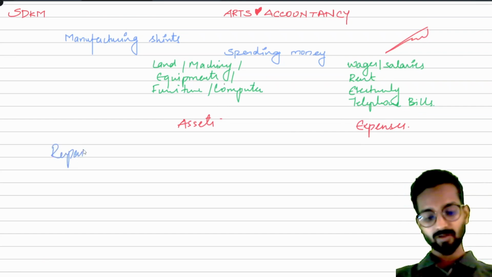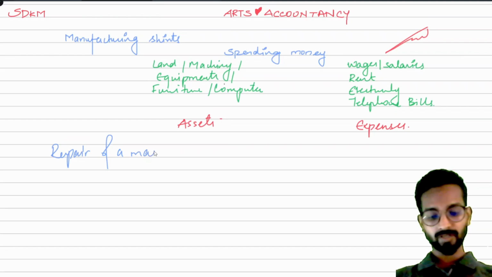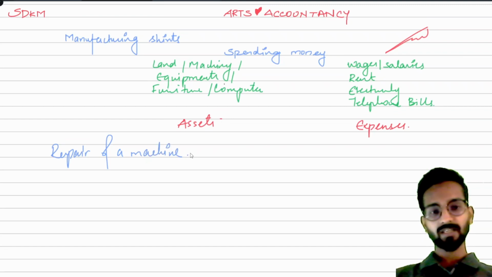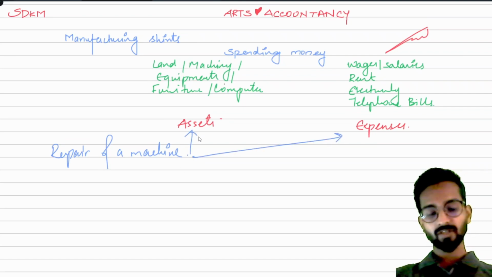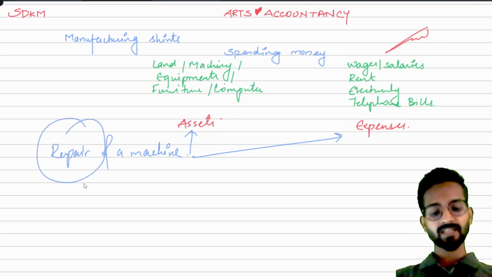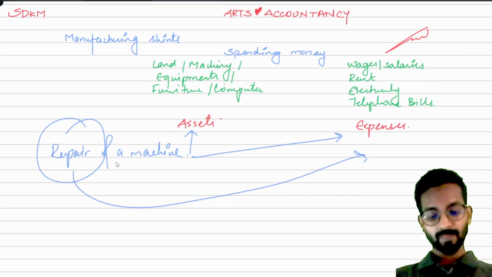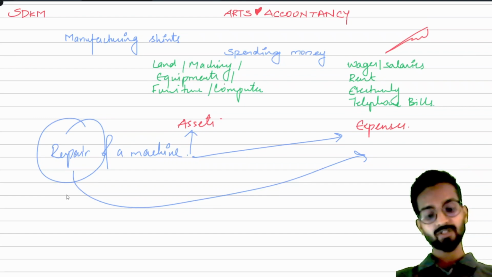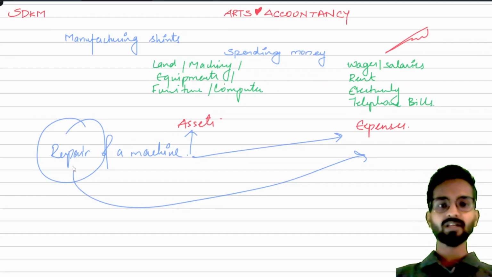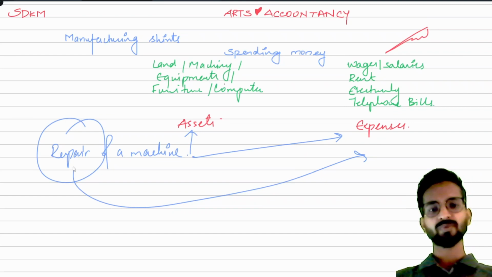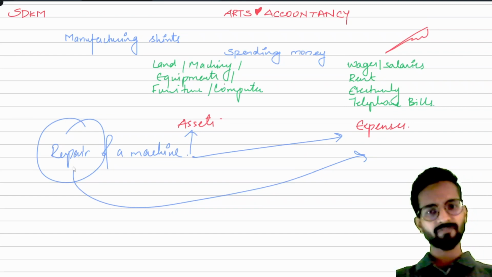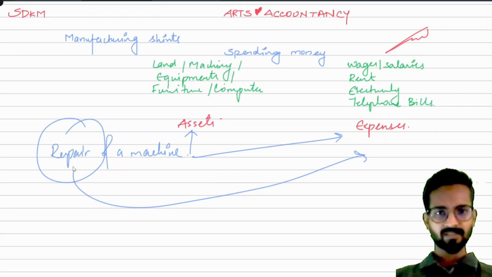if I tell you that there is a repair of a machine, okay, can you tell me repair of a machine, this is the expense. If I ask you that is this the expense or is it the asset, you will say, sir, obviously repair is the expense, so you will write it in the repair expense only. Now understand very very carefully, why are we not saying it as asset? Because we have already assumed that this is the regular repair or the regular maintenance cost, like every 3 months or 6 months some people will come and check our machinery in the factory and they will repair it and they will go back. This is the regular repair.